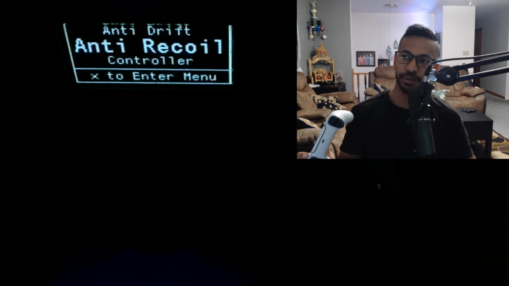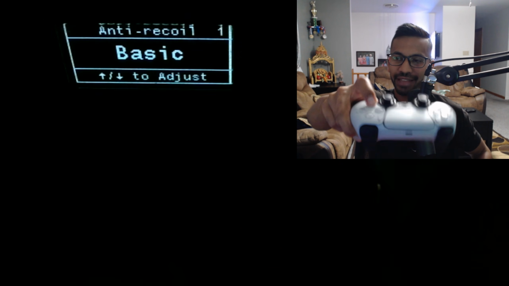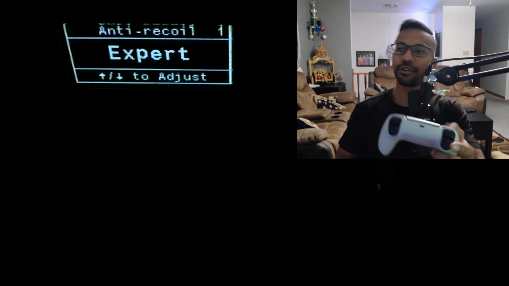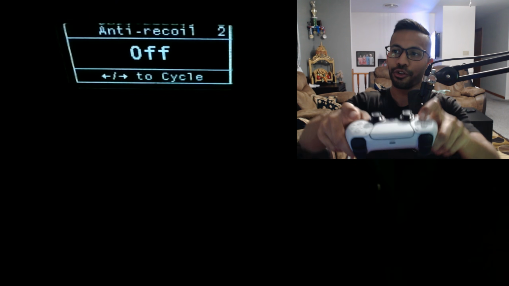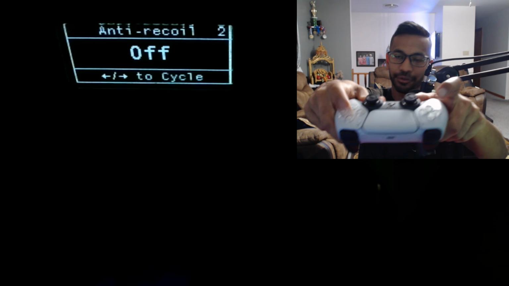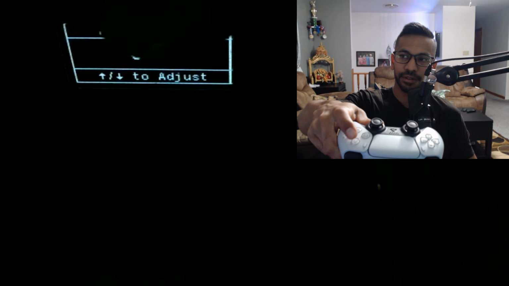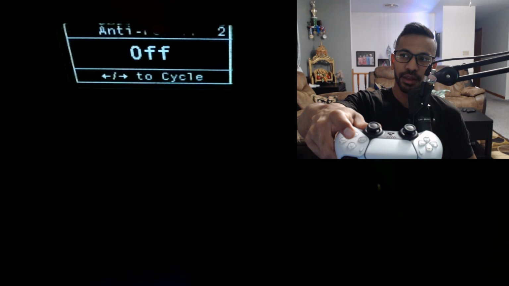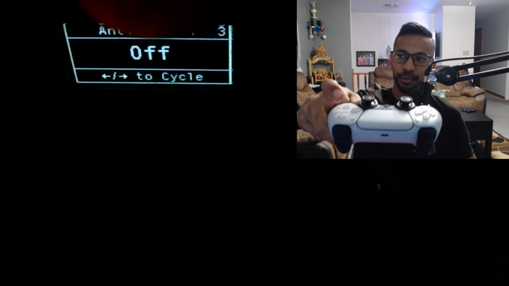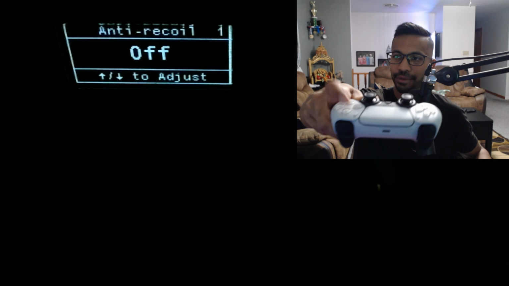So we're going to go to anti-recoil. You're going to go ahead and press X, all right? When you guys are here, it's going to be on off, right? All your profiles are just going to be off. So if you keep pressing triangle here, you're going to see it just scroll through all the different things, right? You can see it says 1, 2, and if you press triangle one more time, it's going to say 3, right? You guys can see that's indicating all our 3 profiles.